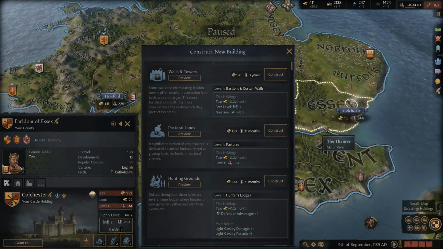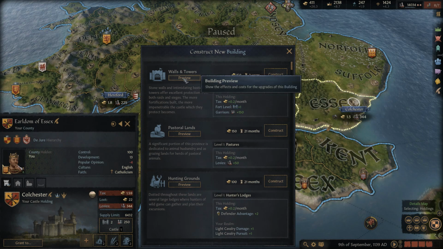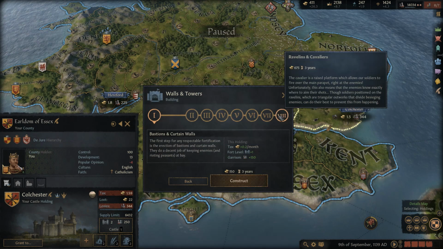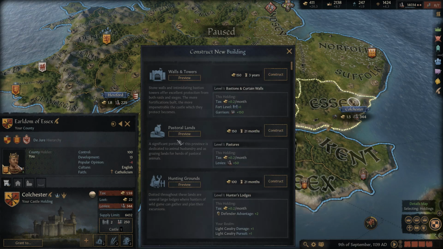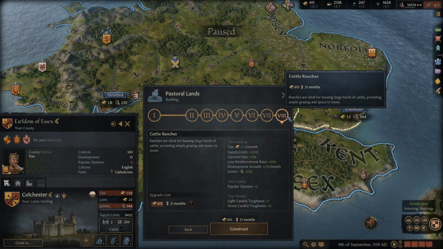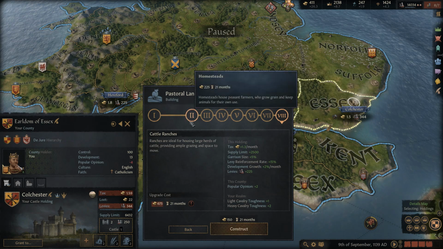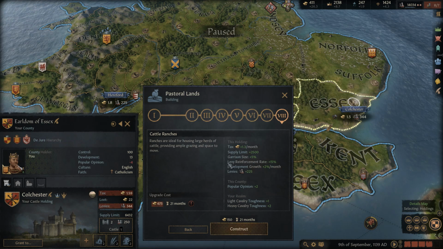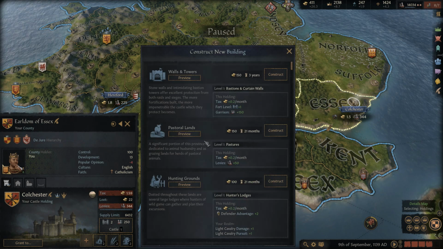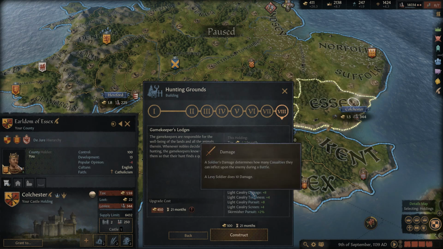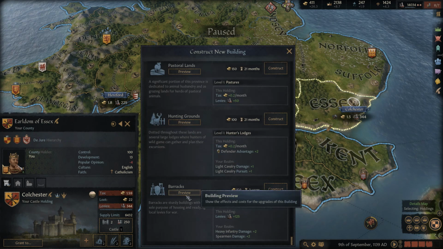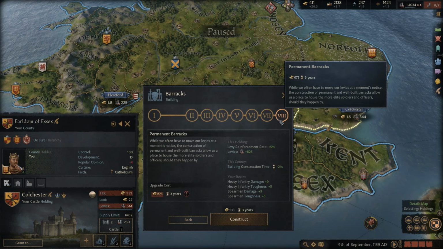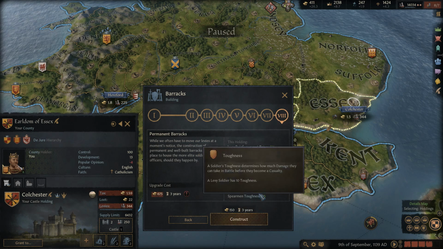It's not a high-level fort, but over there is really not going to focus on taking that fort either, so I don't feel like we need to go up to a higher level. You do get some money from it, though. It does increase the garrison as well, but yeah, I don't think that this is the best thing for here. Now, could get this one here, the pastoral lands. The pastoral lands would give us more money, some good stuff. Let's see what other options we have. I almost want to go for things that give us the realm bonuses for our troops. This would improve our light cav. So that'd be one option. And then we have the barracks, which also have several very important bonuses for your heavy infantry and your spearmen.